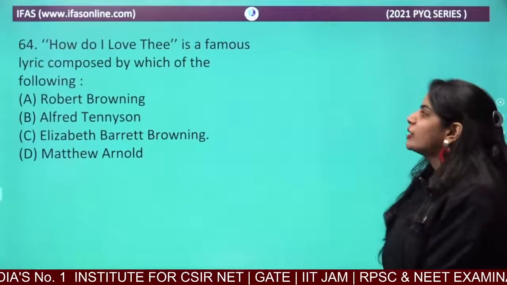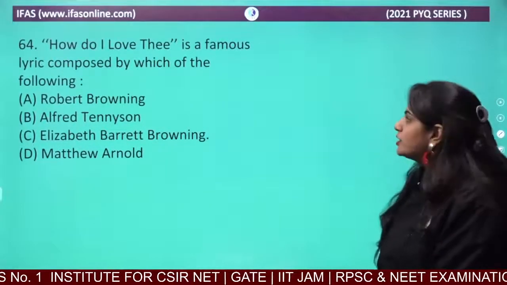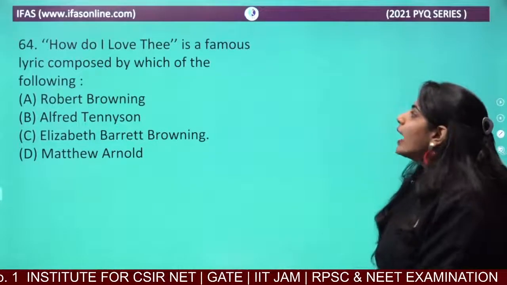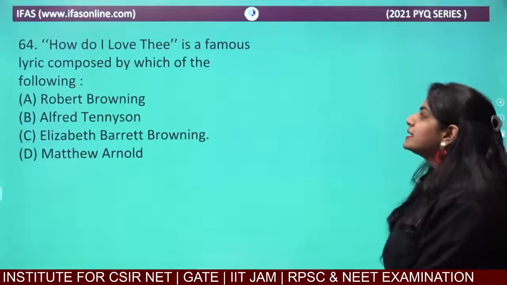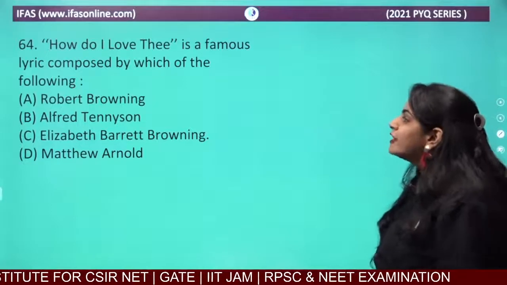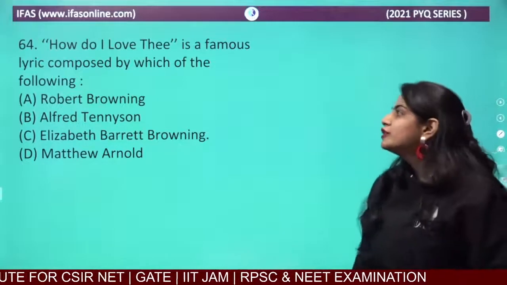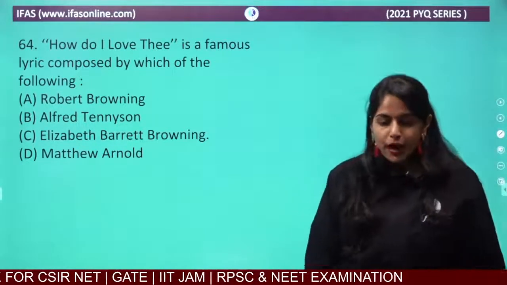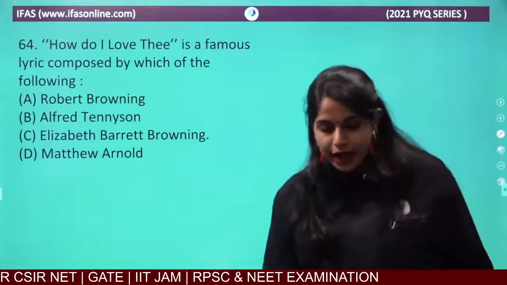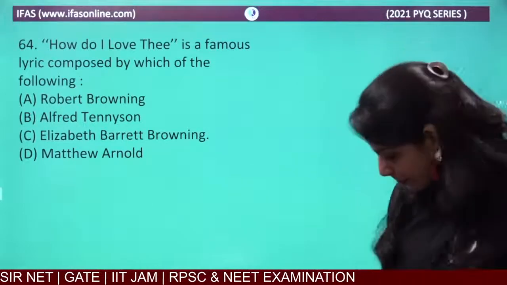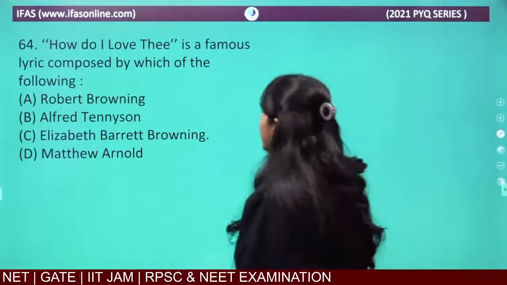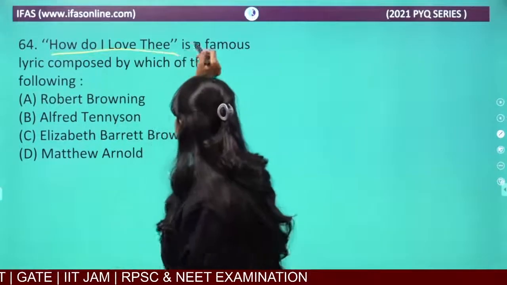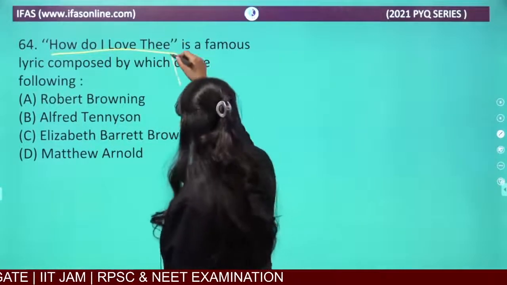Now the next question, pay attention. How Do I Love Thee is a famous lyric composed by which of the following? First of all, you should know about How Do I Love Thee. What is it? It is a lyric, basically a poem. But which poem is this?